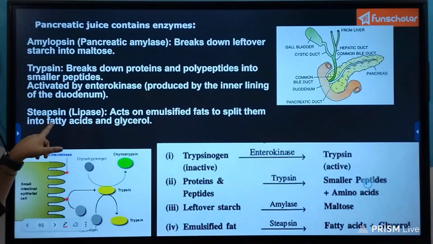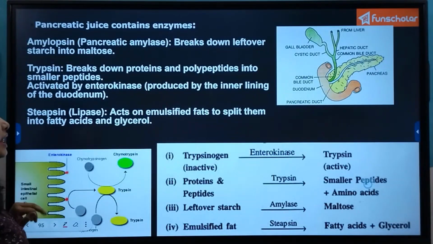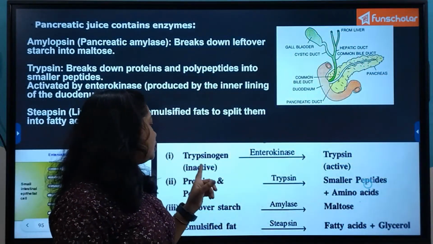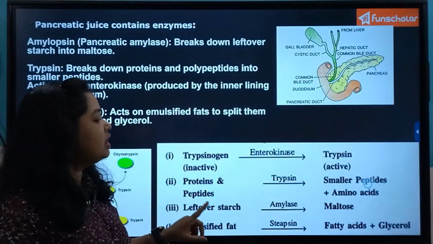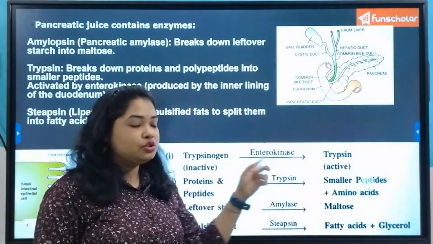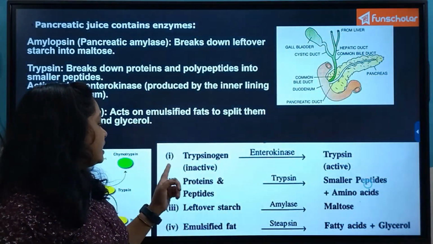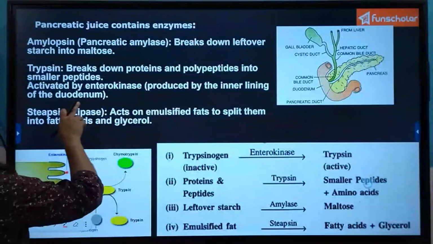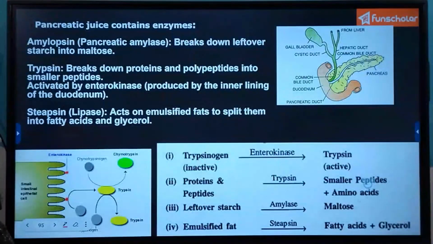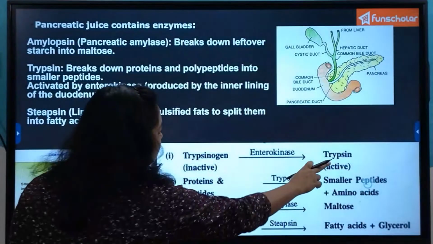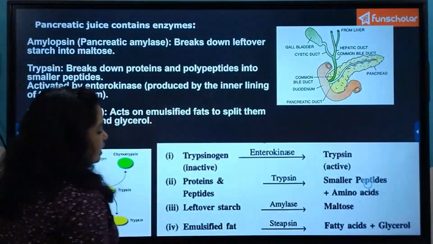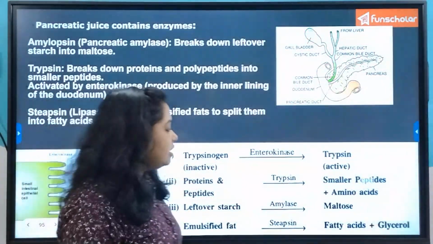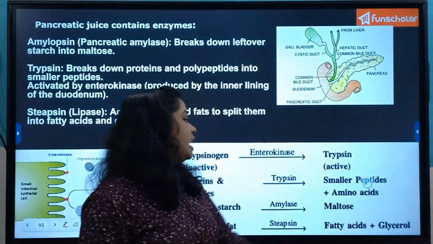To understand this cascade mechanism again, that means the step by step mechanism, there is a flow chart given here. Trypsinogen is the inactive form of the enzyme trypsin. This enzyme is activated by enterokinase, which is secreted by the inner lining of the duodenum of the small intestine. And then this activated trypsin acts on proteins and polypeptides to convert them into smaller peptides and amino acids.